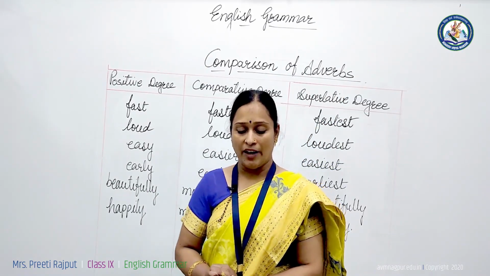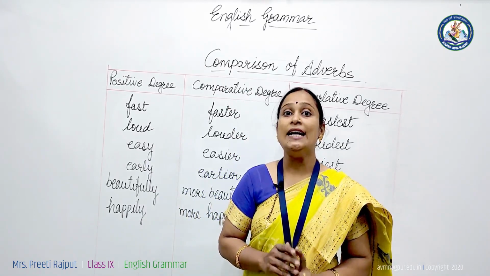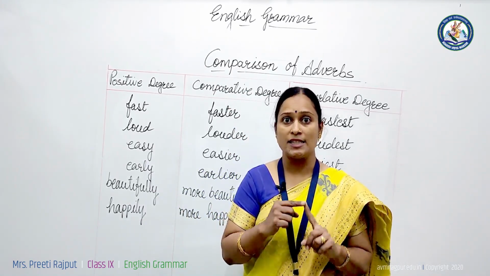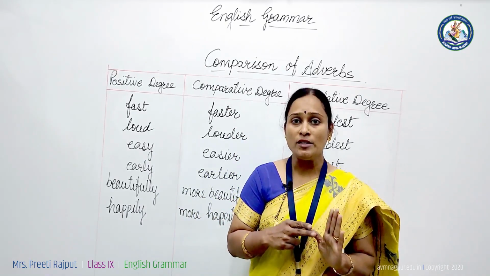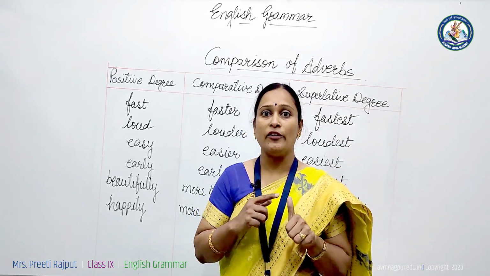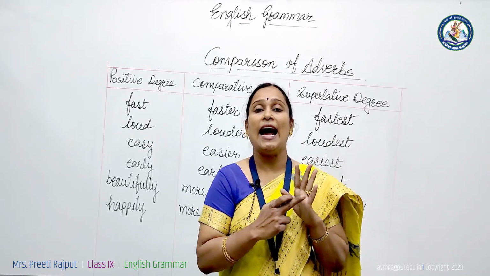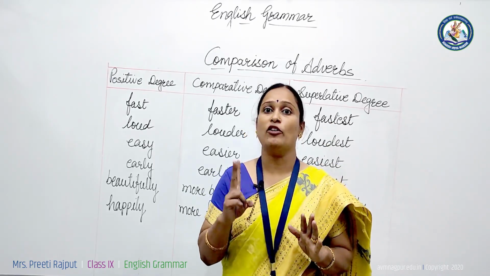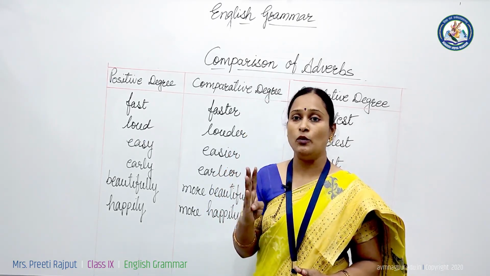Let us quickly revise what we have learnt in this session. We saw an adverb is a word that modifies three things: verbs, adjectives and other adverbs. We have seen nine types of adverbs altogether. Adverb of time, adverb of place, adverb of manner, adverb of frequency, adverb of degree, adverb of reason, adverb of affirmation and negation, interrogative adverbs and relative adverbs.